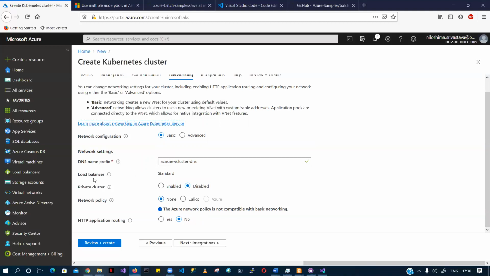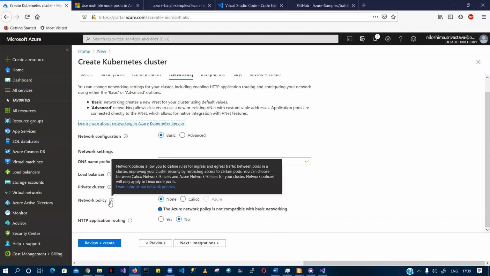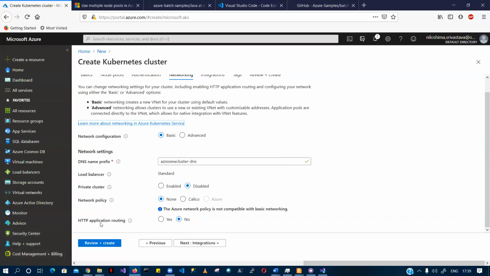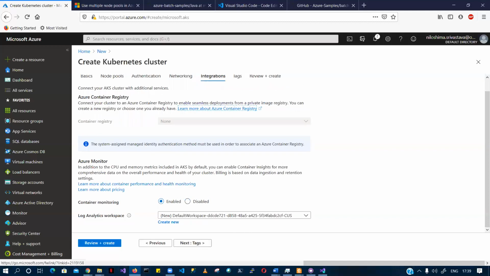If you want to add a load balancer, you can go ahead; for now it needs the standard network setting for a load balancer. If you want to add a network policy, you can check that. If you want to do any HTTP application routing, you can go ahead and do that. I will not touch this networking section. Let it be, however it is, right? Let's go to integration.